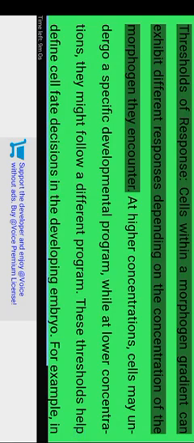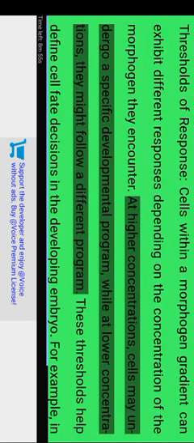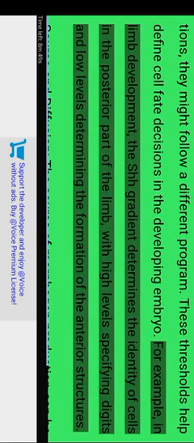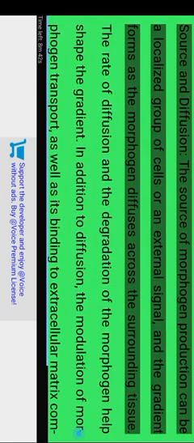Thresholds of response. Cells within a morphogen gradient can exhibit different responses depending on the concentration of the morphogen they encounter. At higher concentrations, cells may undergo a specific developmental program, while at lower concentrations, they might follow a different program. These thresholds help define cell fate decisions in the developing embryo. For example, in limb development, the gradient determines the identity of cells in the posterior part of the limb, with high levels specifying digits and low levels determining the formation of the anterior structures.